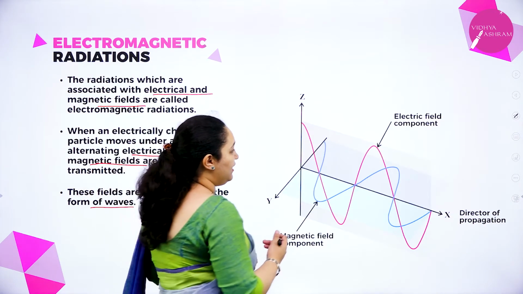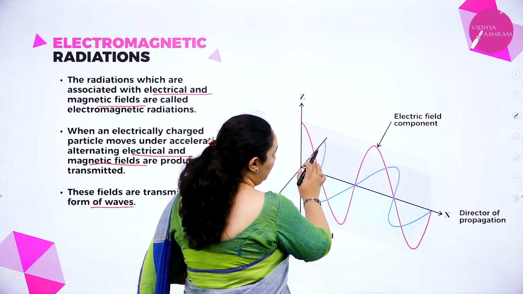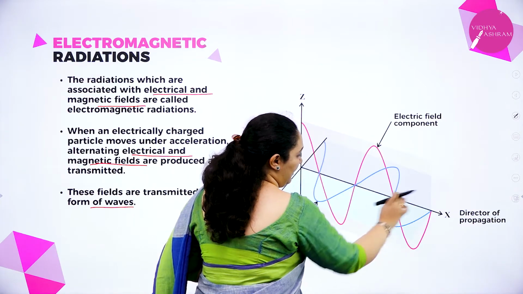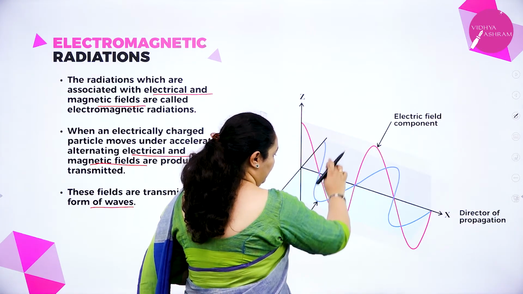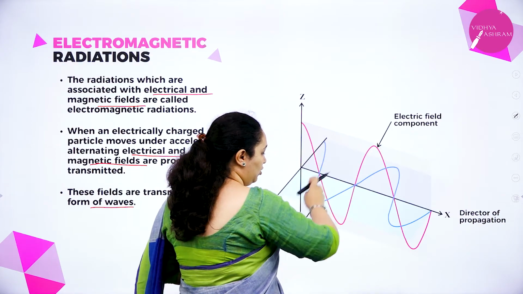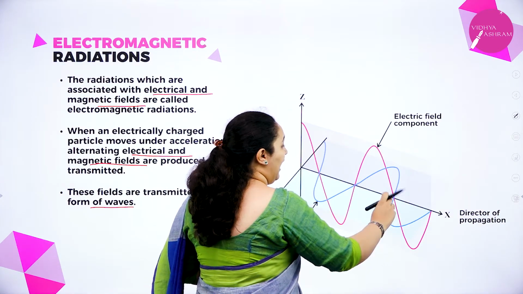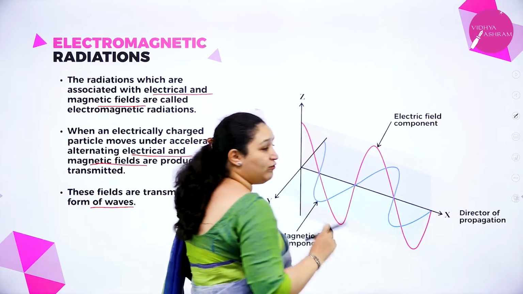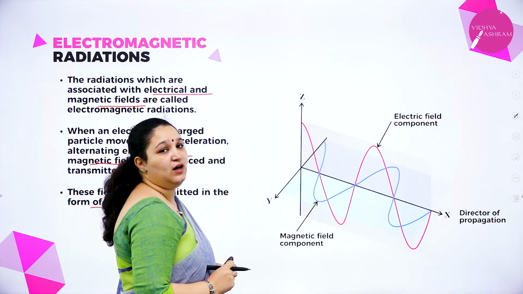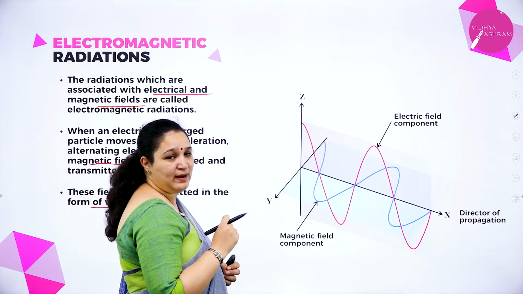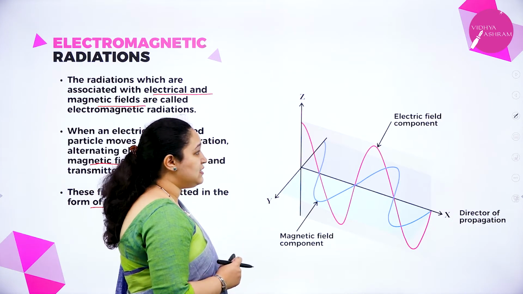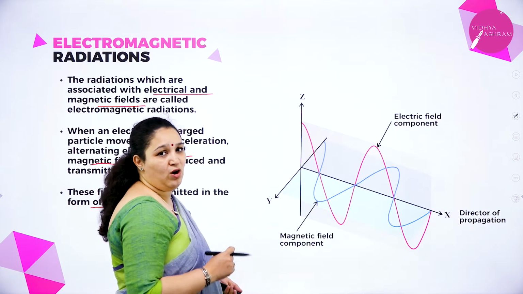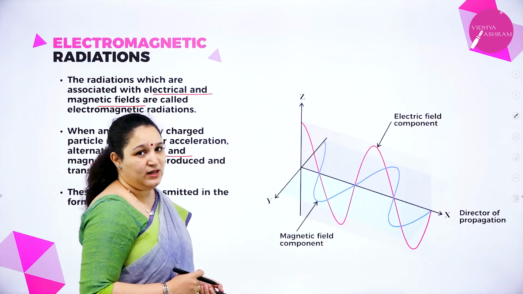In these radiations you have the electrical field, shown in pink, and perpendicular to that the magnetic field, and these two are perpendicular to the direction of propagation of the electromagnetic wave. This is one of the main properties of electromagnetic radiations.